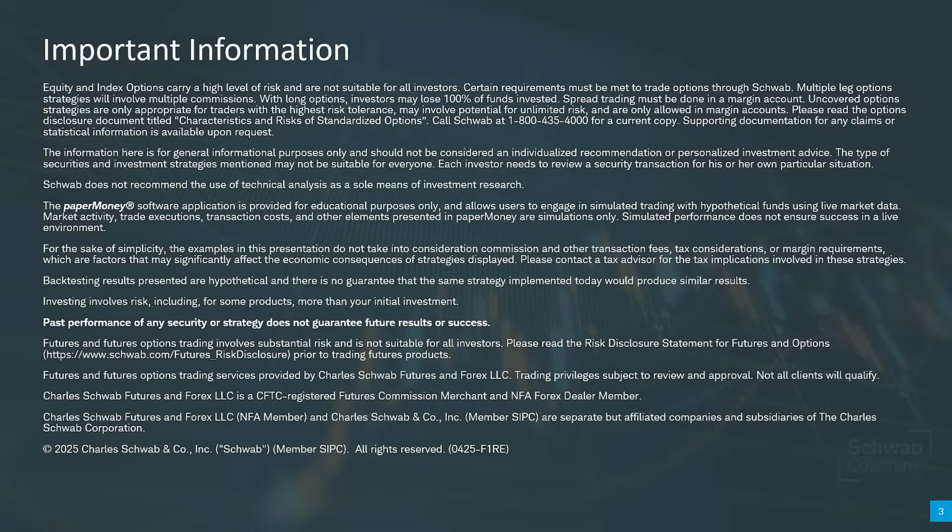Look at some of the futures disclosures there. Futures and futures options trading does involve substantial risk. It's not suitable for all investors, but we really don't trade futures here at all. We have a class for that specifically, but we do like to reference those charts from time to time. So I requested to put those in so we could go through those.